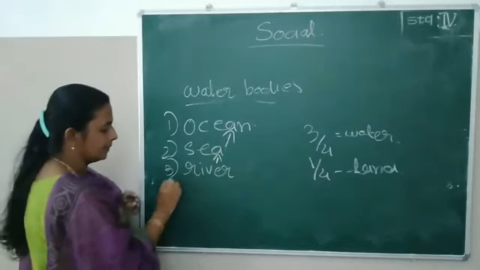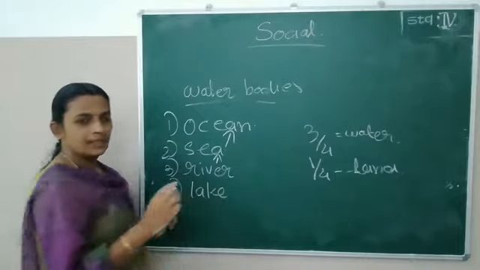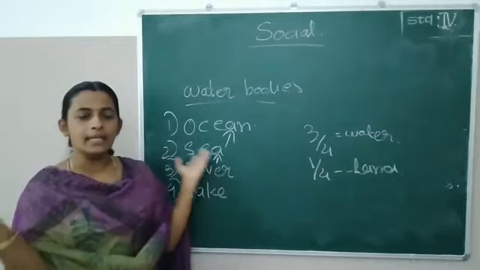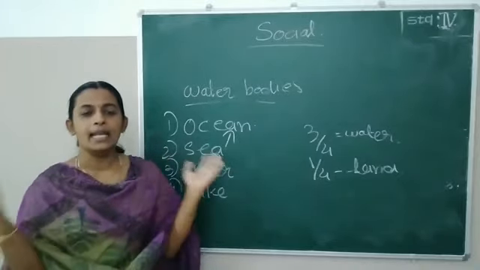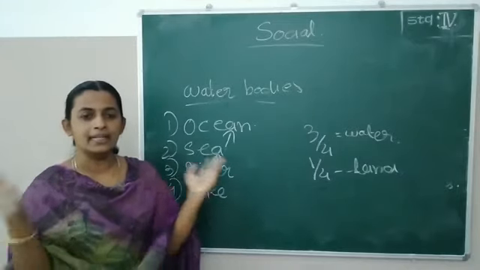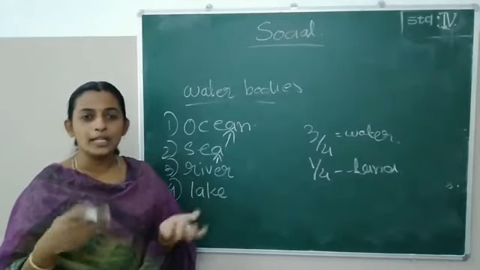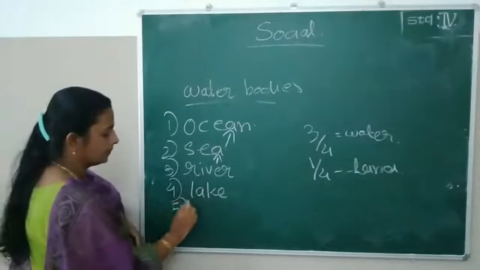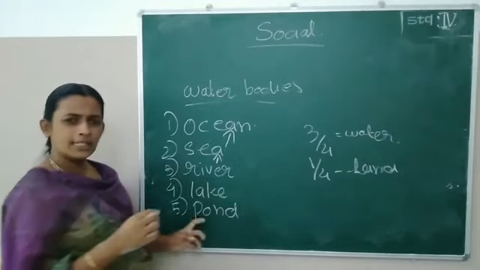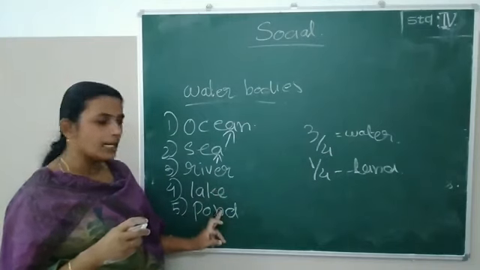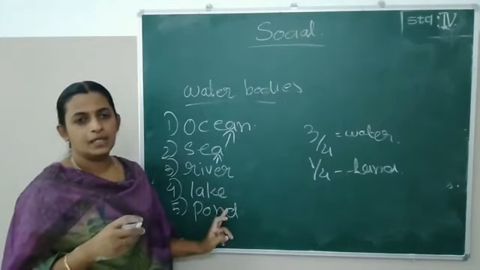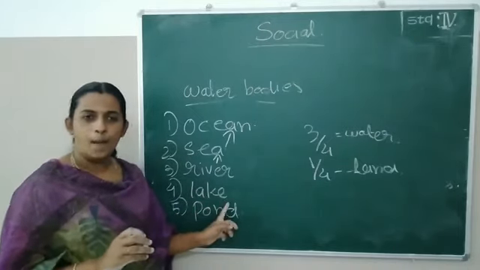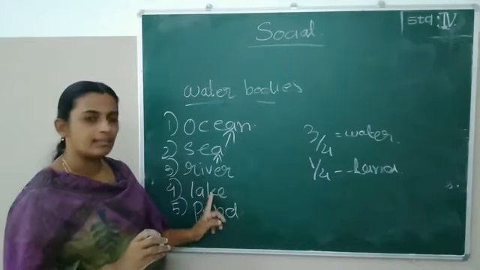And the next one is lake. Lakes are also water bodies, but they are not flowing. Covered by land on all sides. In some lakes we do boating or something. Got it? Yes, lake. And the next one is pond. Pond is also like a lake, but it is smaller than a lake.